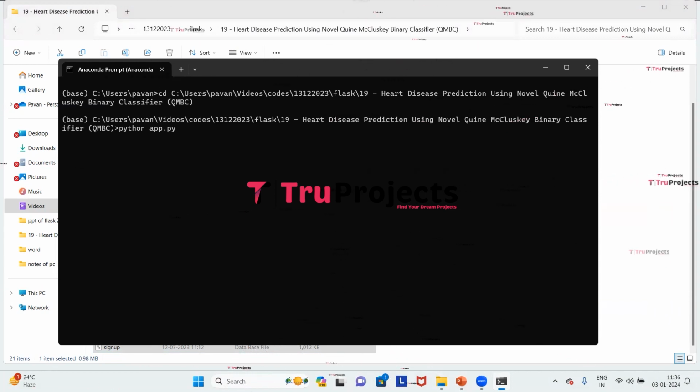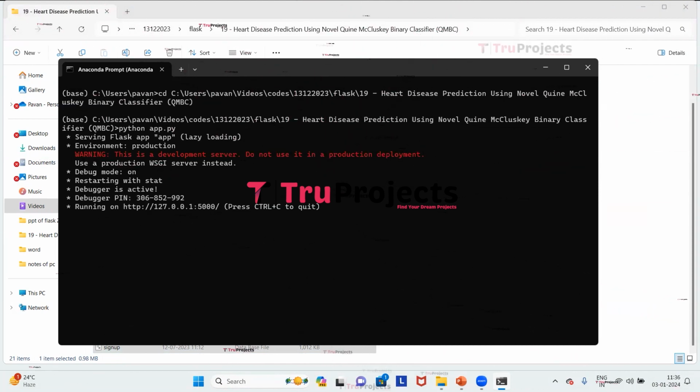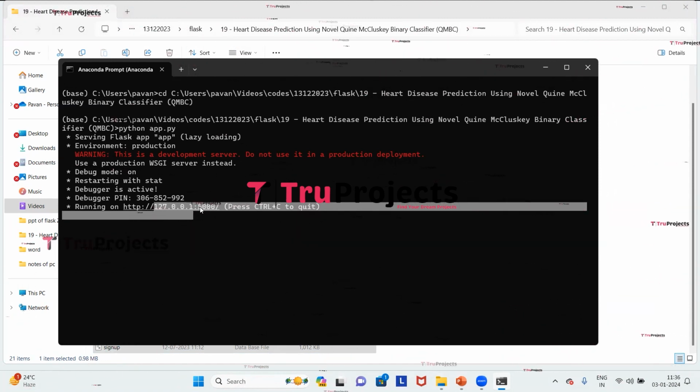This will compile the app.py file, execute the Python script, and perform a runtime check for any syntax errors or logical issues. After running the app.py file, the Flask framework will host the application locally at the default address, which is the local host and the port, unless configured differently. This is the local host and this is the port.